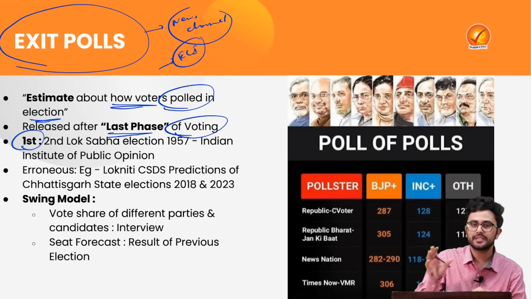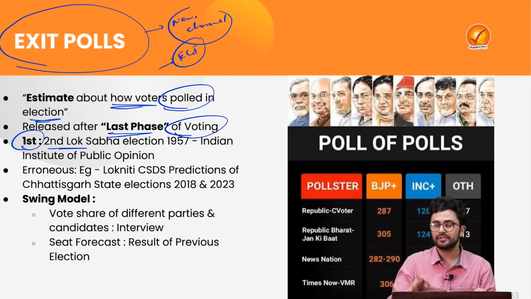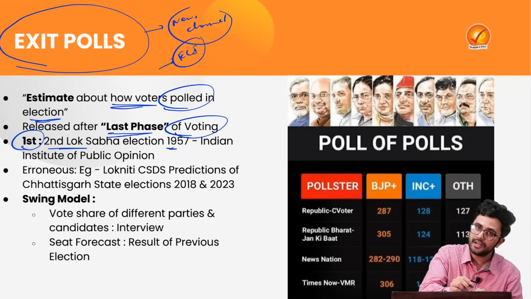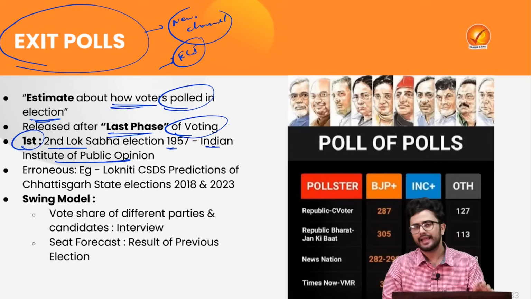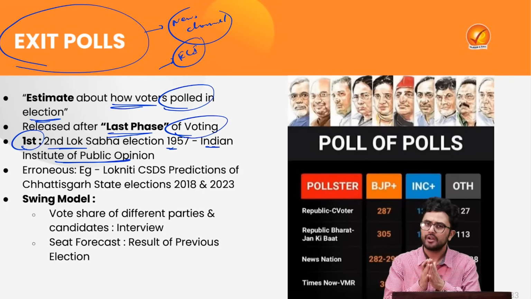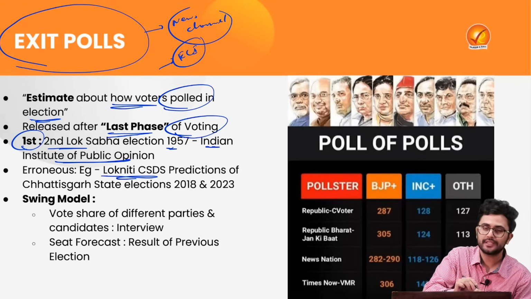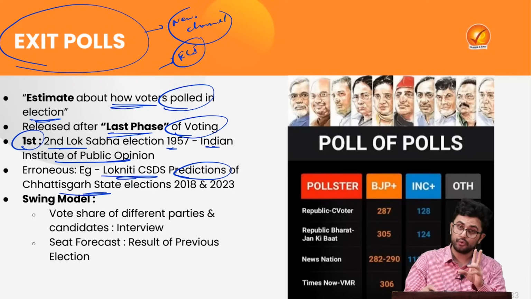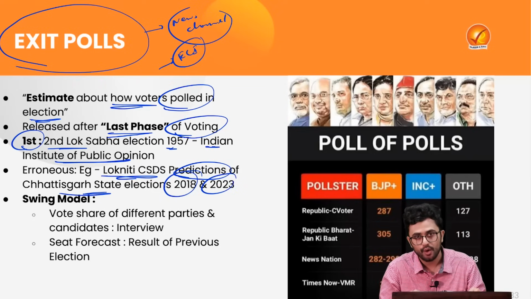The first such exit poll was conducted at the time of the second Lok Sabha election, which took place in 1957, and it was conducted by the Indian Institute of Public Opinion. Are these exit polls completely secure, completely reliable data? Not at all. They can be erroneous as well, as it happened that the Lok Niti CSDS prediction for the Chhattisgarh state election was wrong twice, first in 2018 and again in the 2023 election.